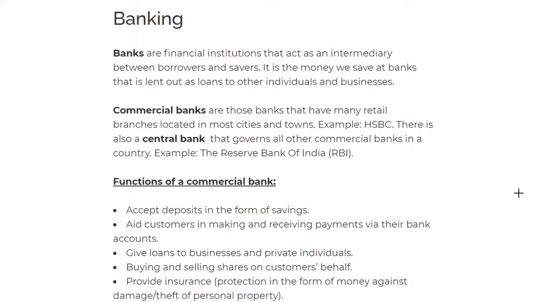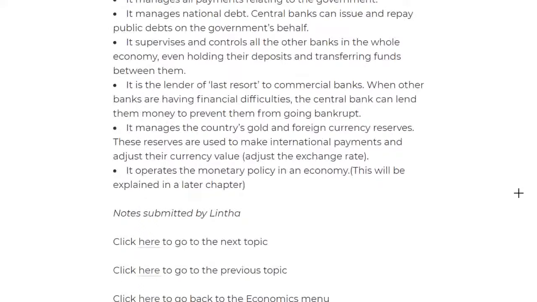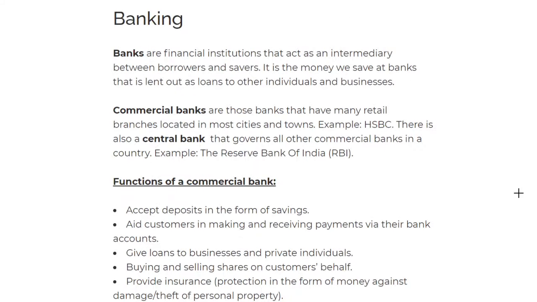Let's move on to banking. In economics, we look at both the commercial bank and the central bank, and we look at the two functions of them. Banks are financial institutions that act as an intermediary between borrowers and savers. We'll look at factors affecting borrowing and saving in a bit. Basically, it is the money we save at the banks that gives us the loan. When you're taking a loan, it's in a way taking someone's money, because they store that value in the bank, and then the bank has the ability to give it out. That's how loans work.